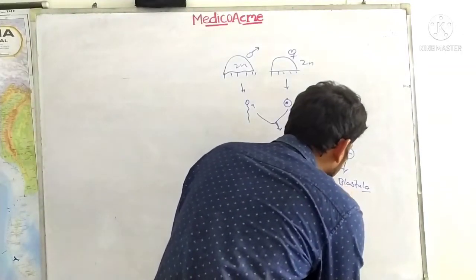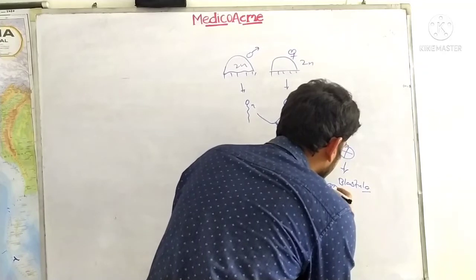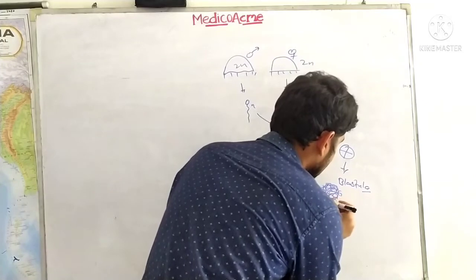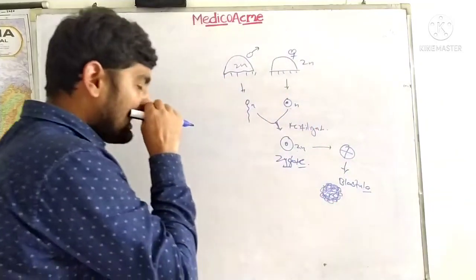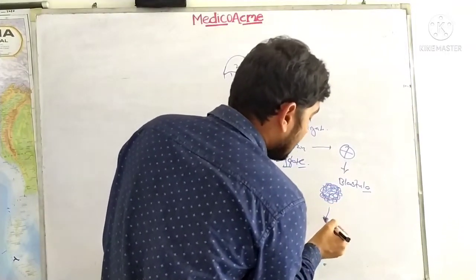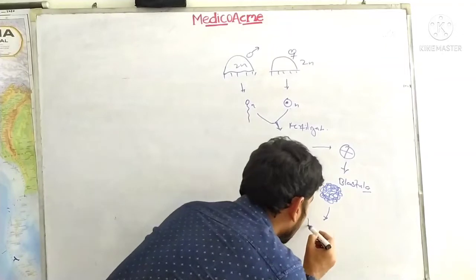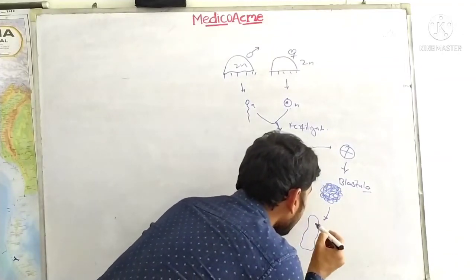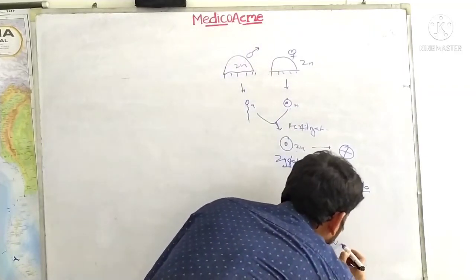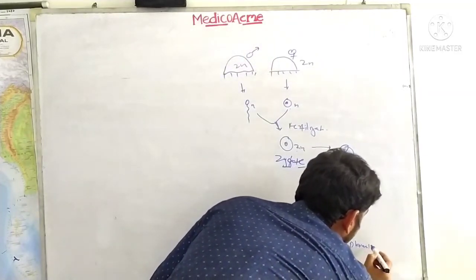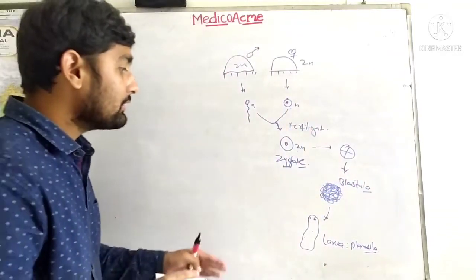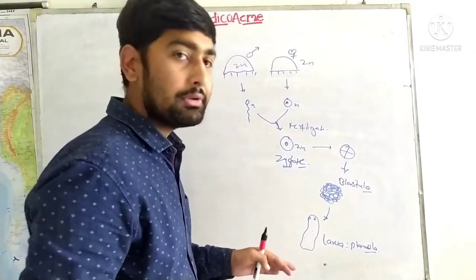So now these blastula are very abundant in pluripotent cells. So now the blastula will give rise to a larval stage, that is the planula. Planula is a somewhat cylindrical structure and different cells are here. So this larval stage, the planula in Obelia, is very important. Why? Because this is the organism which is now going to be converted into the adult.